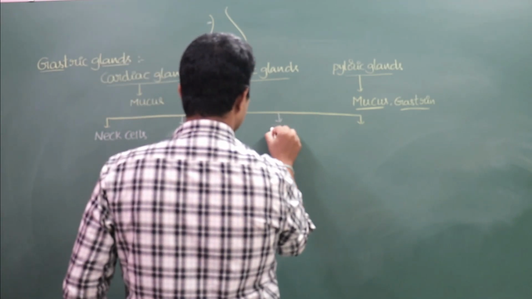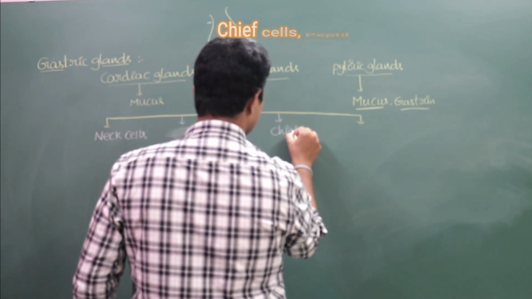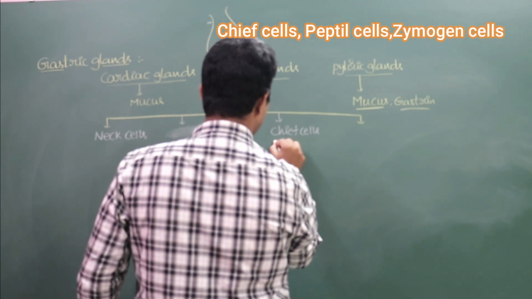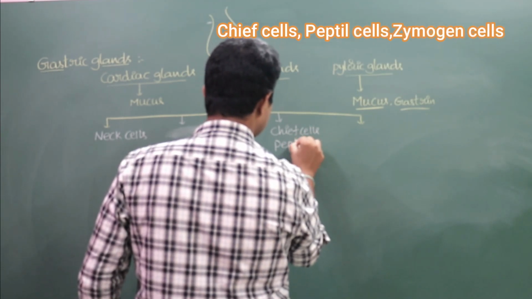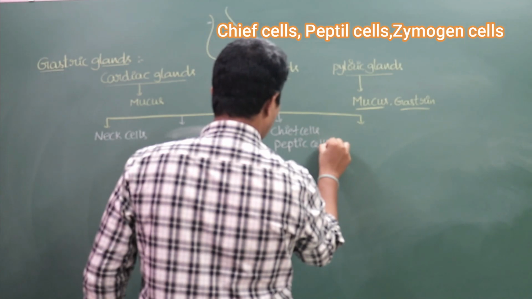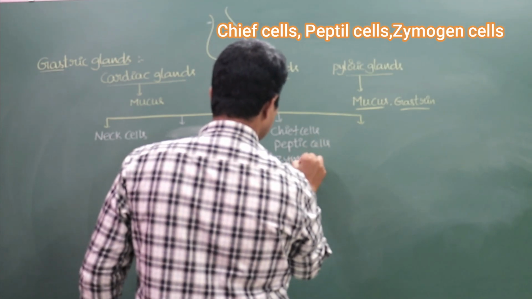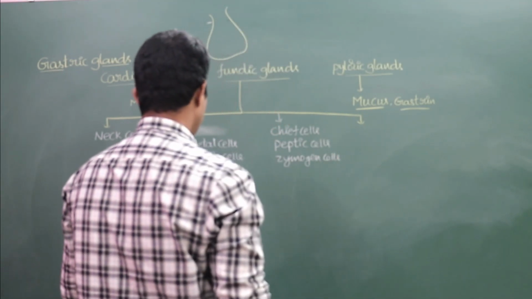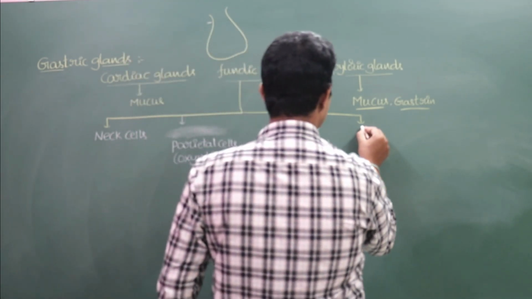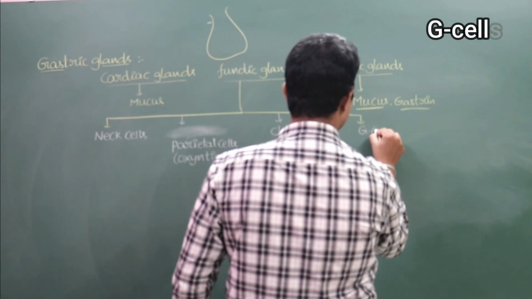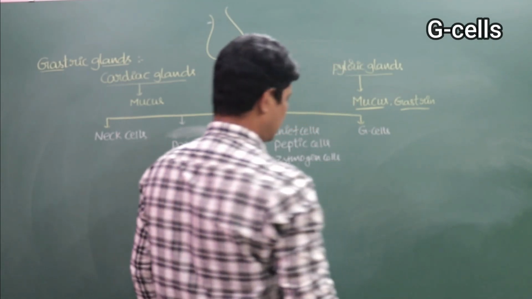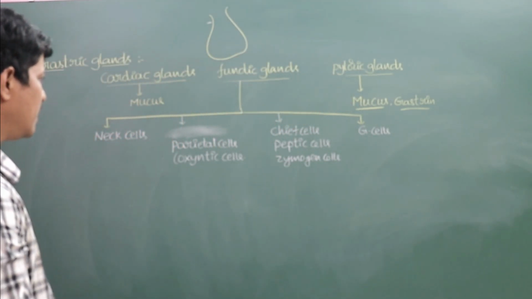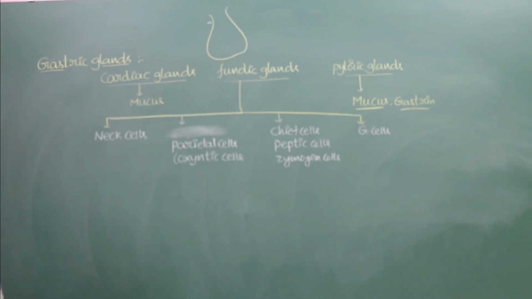Next one is chief cells or peptic cells or zymogen cells. Next one is G cells. These are the different types of cells present in fundic glands.